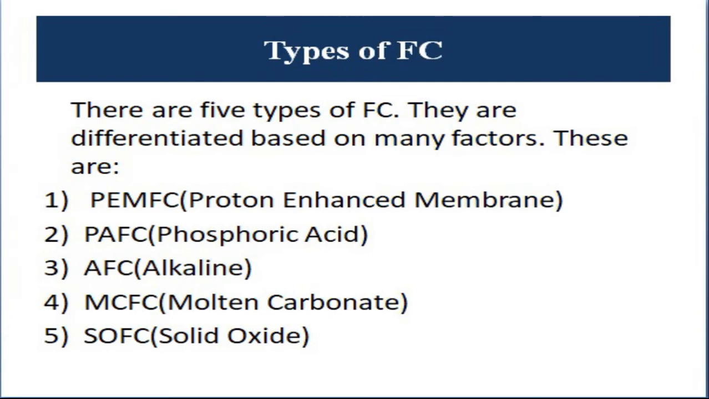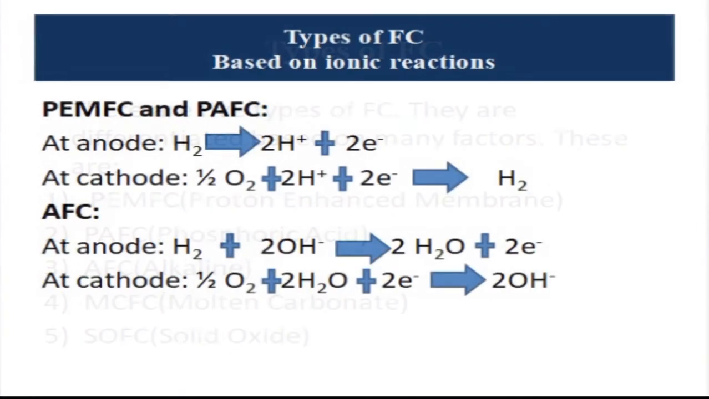Now, based upon certain factors, we differentiate types of fuel cells. There are 5 types of fuel cells, differentiated on different bases: PEMFC, proton exchange membrane fuel cell; PAFC, phosphoric acid fuel cell; AFC, alkaline fuel cell; MCFC, molten carbonate fuel cell; and SOFC, solid oxide fuel cell. This is based upon the ionic reactions, that is, for a certain type of fuel cell, what reactions would be taking place.